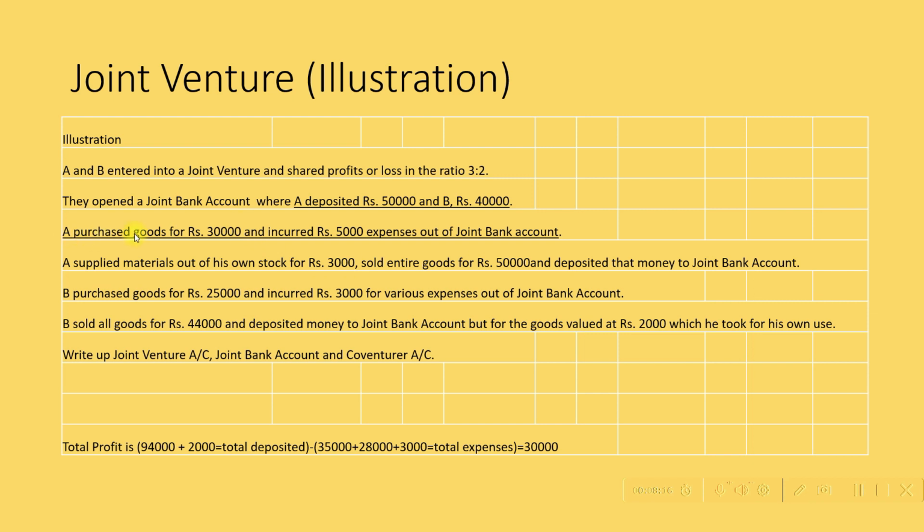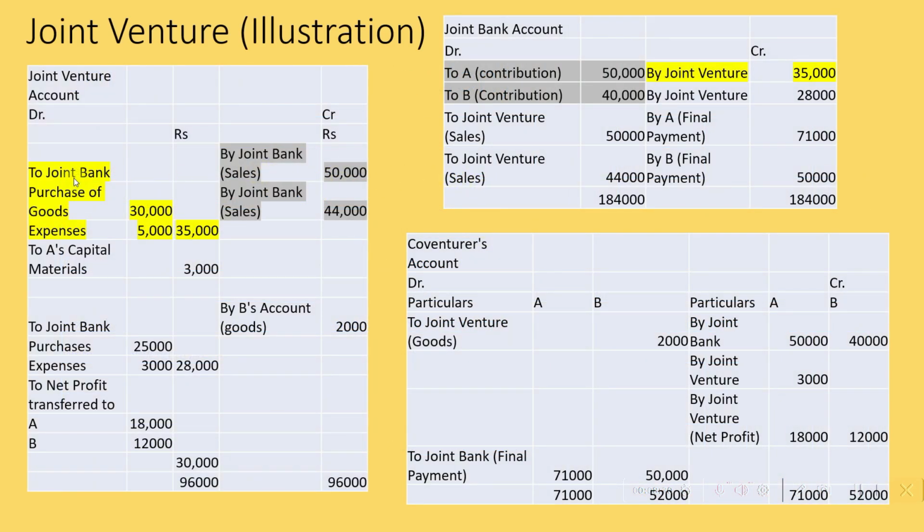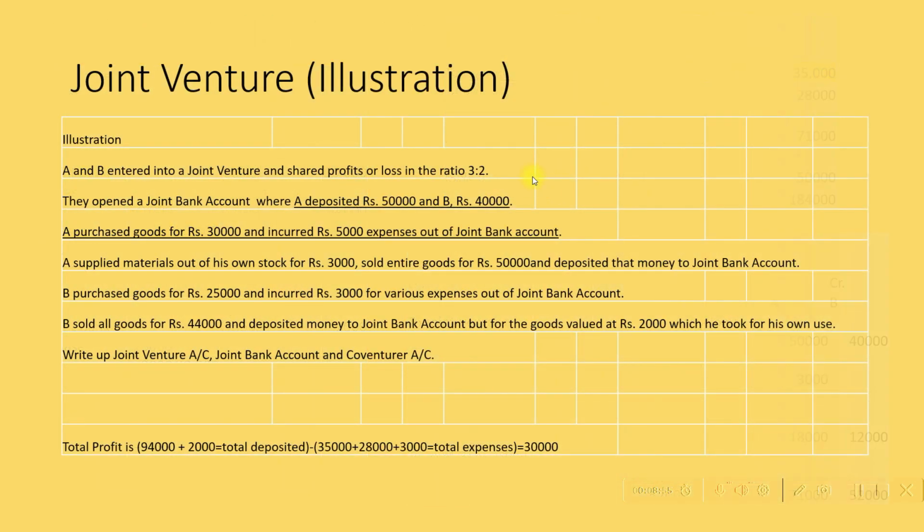Now the next one is A purchased goods for rupees 30,000 and incurred rupees 5,000 expenses out of joint bank account, where it has to be recorded. So A purchased goods for rupees 30,000. So that is recorded on the debit side of the joint venture account. And the expenses incurred is also recorded on the debit side of the joint venture account. Purchase of goods and expenses, the total amount is 35,000, which would be seen on the credit side of the joint bank account, rupees 35,000. And this is how you actually go on making entries.